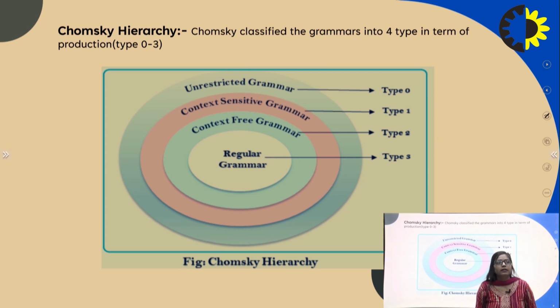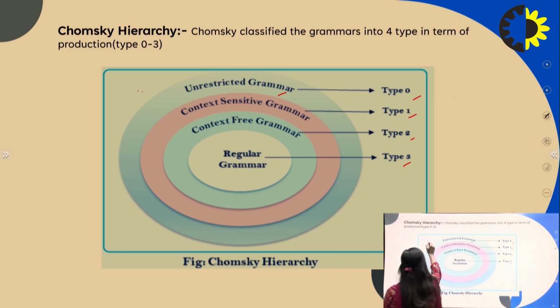Chomsky hierarchy. The Chomsky hierarchy classifies grammars into four types: type 0, type 1, type 2 and type 3. Type 0 is known as unrestricted grammar. Unrestricted grammar is recognized by the Turing machine.